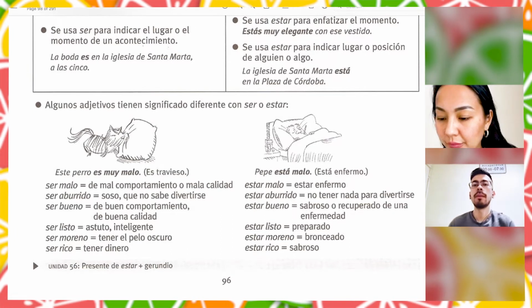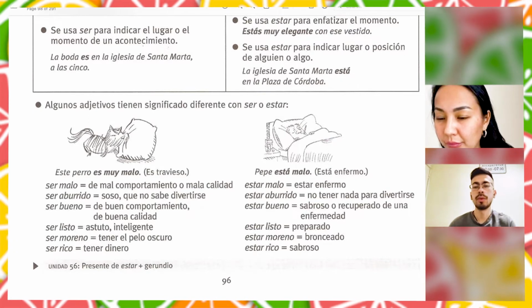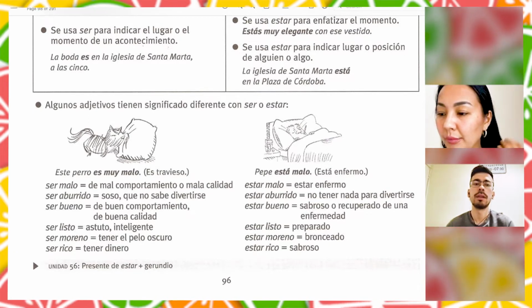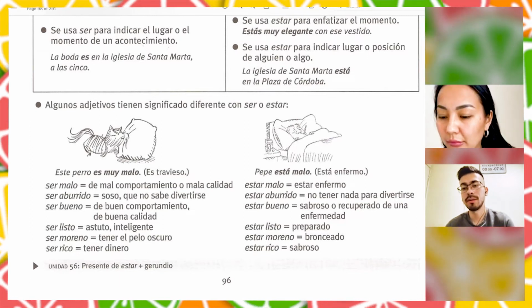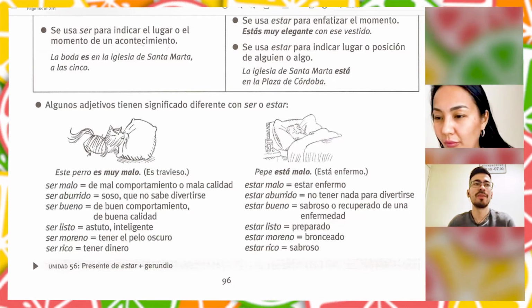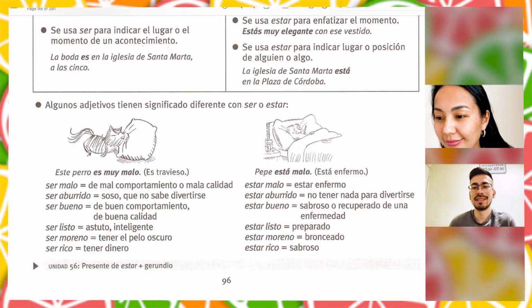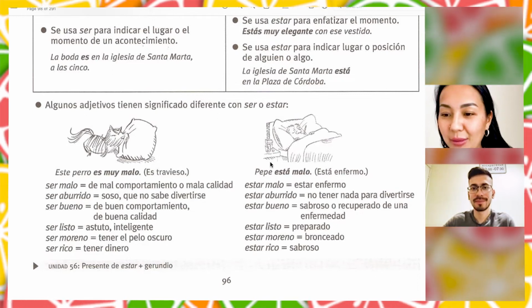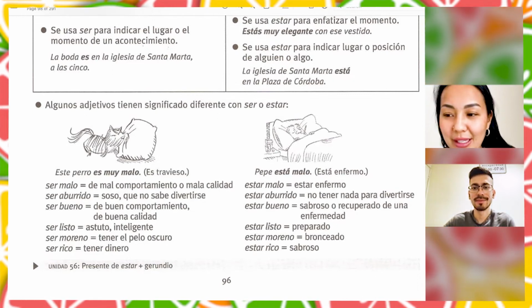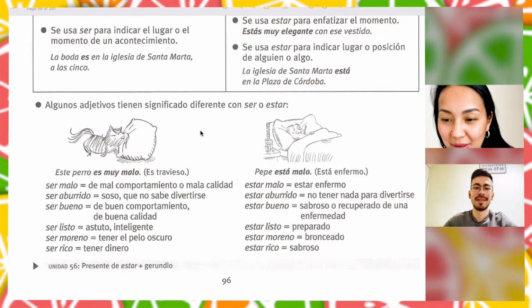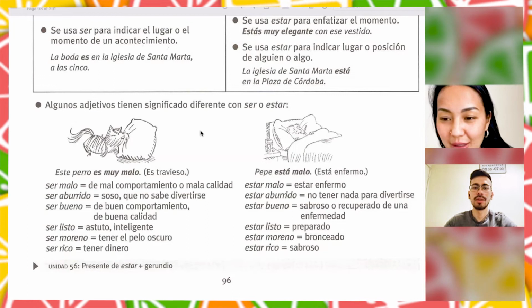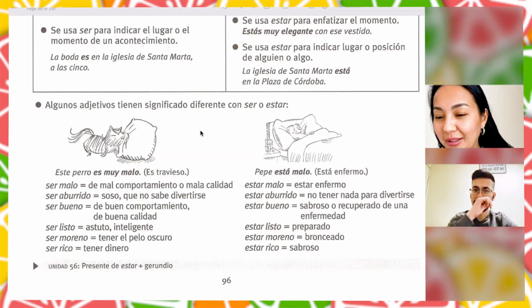Ser moreno means to have your dark hair. I see. Right? Ser moreno. Estar moreno is when, for example, you go to the beach and take the sun. But in my case, my skin is always tanned. Yes. So I say, soy morena.